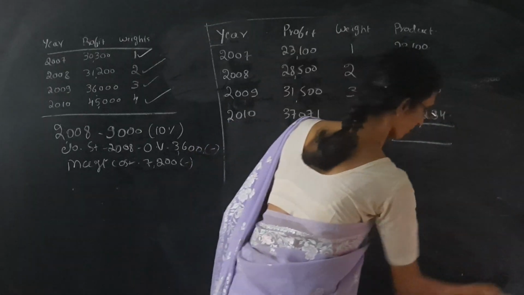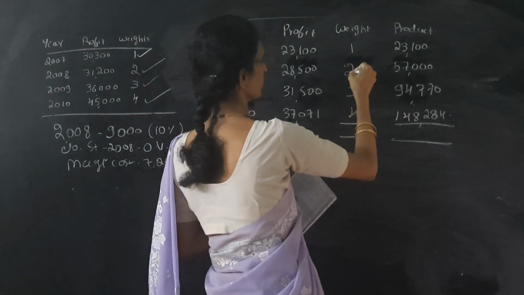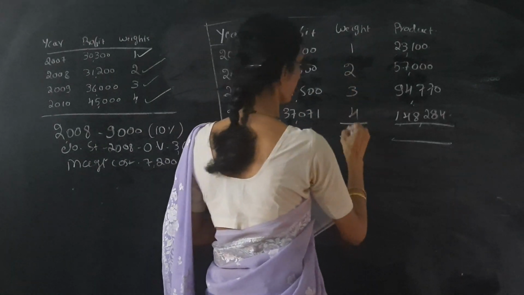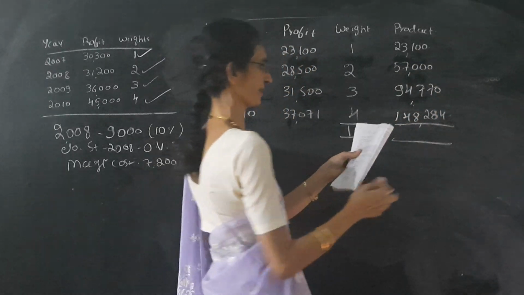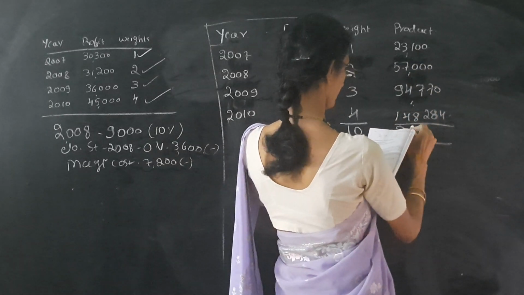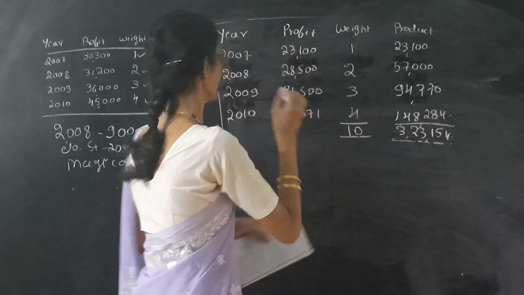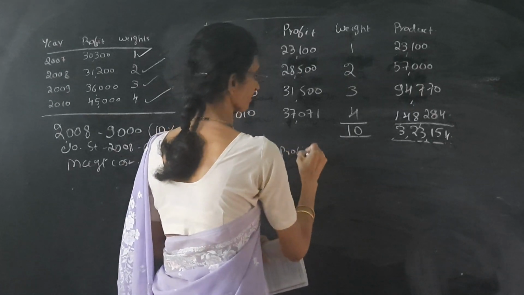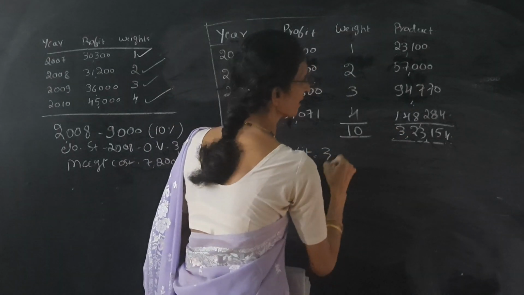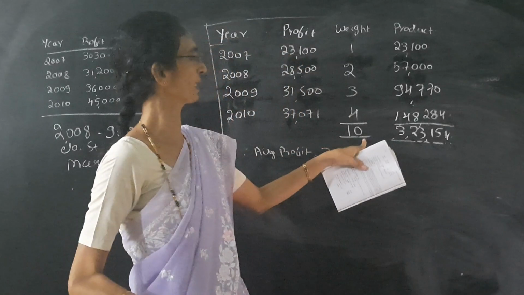Now we have to add weight and product. Then we get 1 plus 2, 3, 3 plus 3, 6 plus 4, 10. Add the product. Total we get 3,23,154. Therefore, average profit is equal to 3,23,154 divided by total weight.